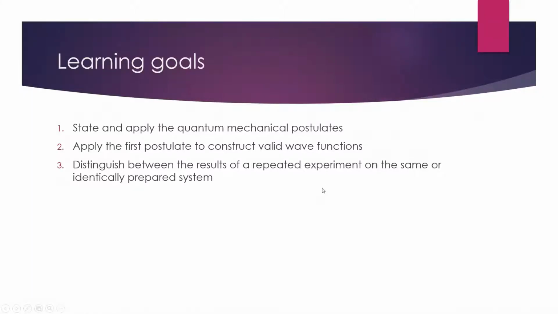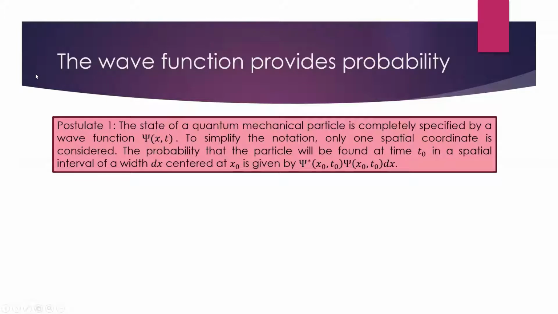We'll start with the first postulate here. Our first postulate states that the state of a quantum mechanical particle is completely specified by a wave function psi of x and t. To simplify the notation here at the beginning, only one spatial coordinate is considered. So we only have a one-dimensional problem, x. We could, of course, do x, y, z, and what will be more useful to us in the future, polar or spherical coordinates, theta and phi. And we'll see that when we get there.